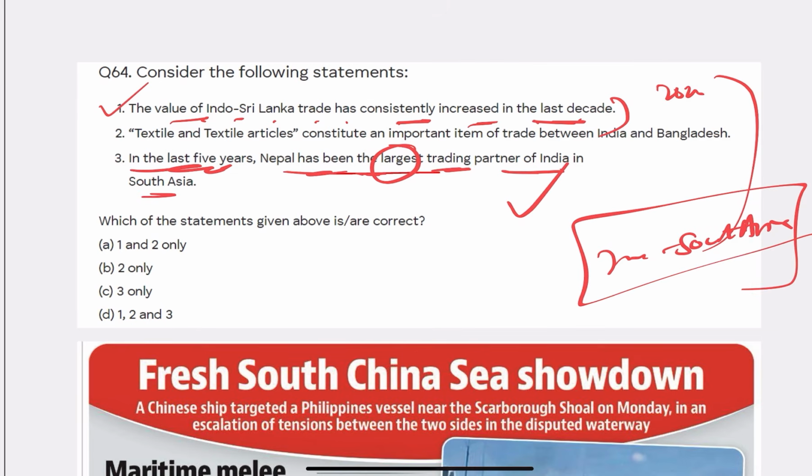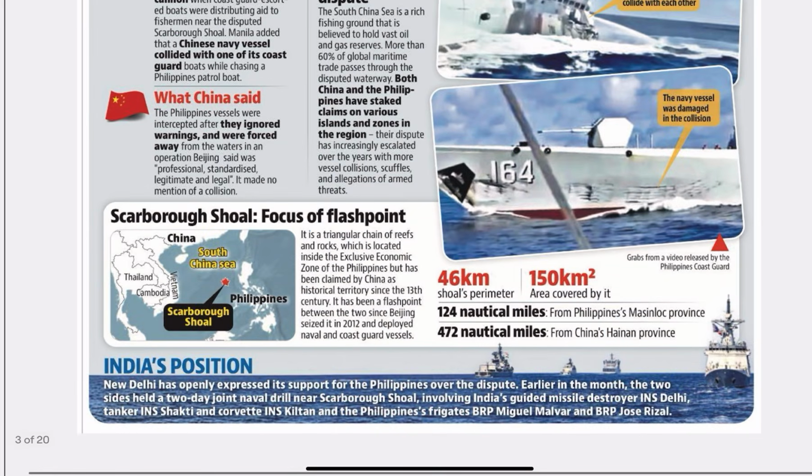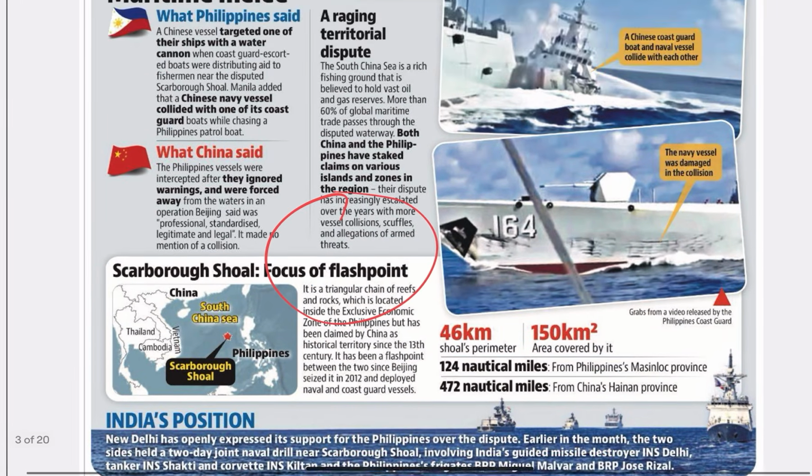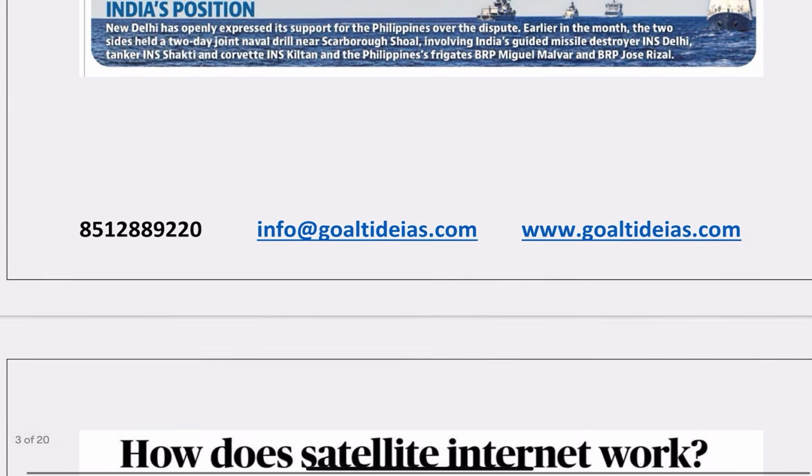Next time they can ask you about India and ASEAN, or India and the Mercosur countries. In Mercosur, Brazil is the largest. In South Asia, it is Bangladesh. You should know these things, and in the course of reading only you will know. That is a flashback. India, China and Philippines conflict is going on. That's all about the news regarding the Philippines.